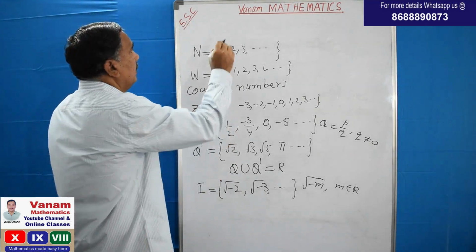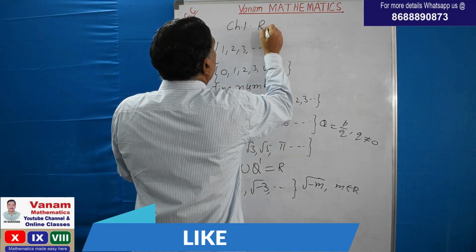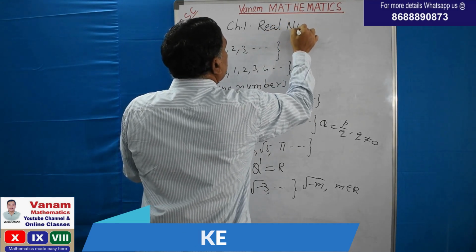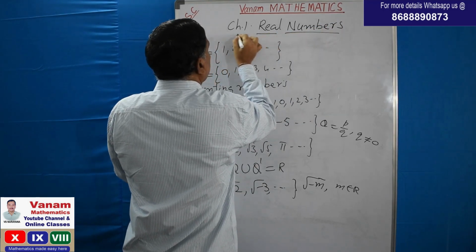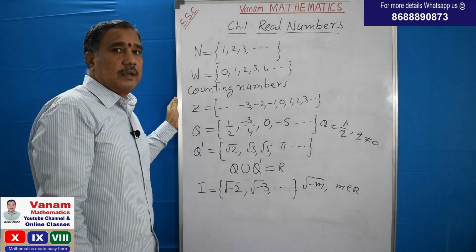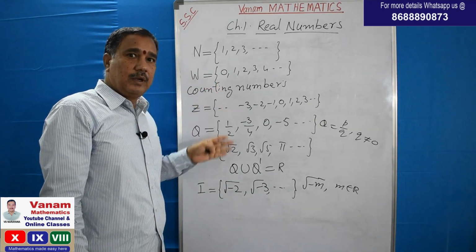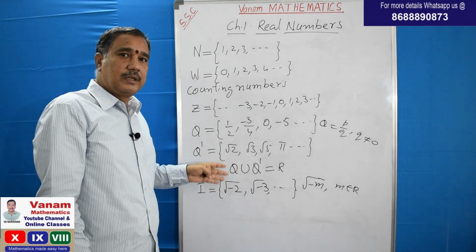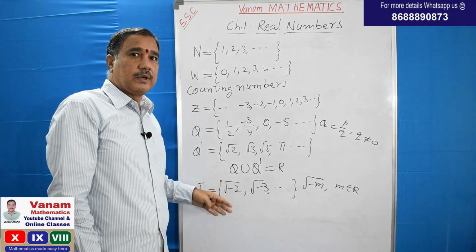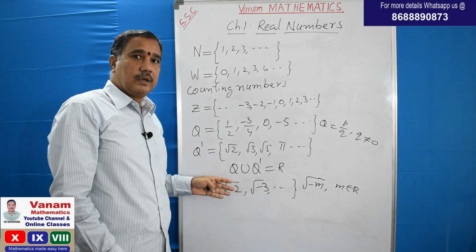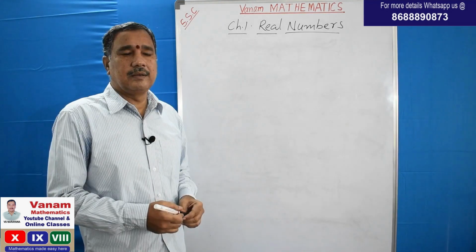So our topic is chapter 1, real numbers. This is the first chapter from our syllabus. Let us discuss more about real numbers. You are very familiar with these numbers already. You learned the properties and everything in previous classes. So let us see the further use, that is the use of mathematics in our real life. Let us see one example.